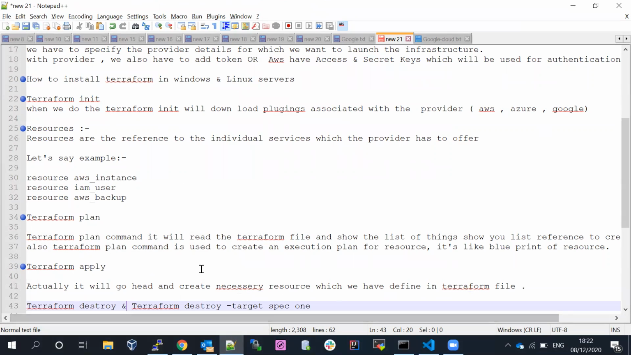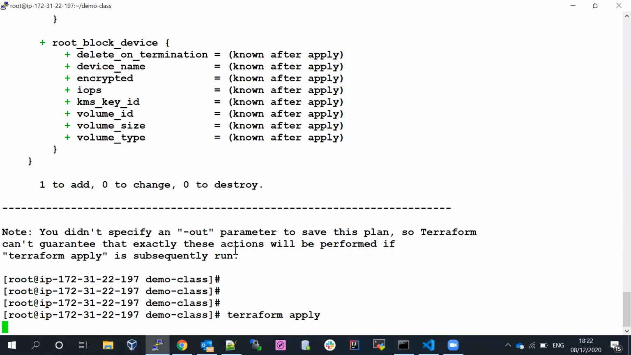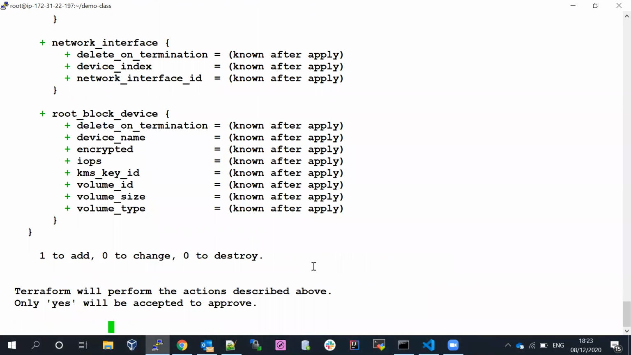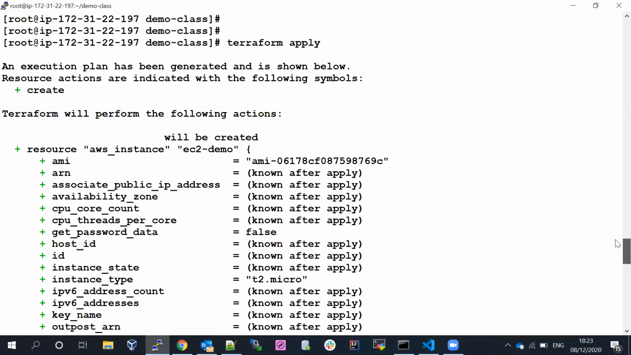So now I would like to go to Terraform apply. Let me go ahead and run the Terraform apply, then we'll talk about what Terraform apply is. Now if I run the Terraform apply, if you scroll up a little bit, you can see the resource action is indicated with the following symbols.